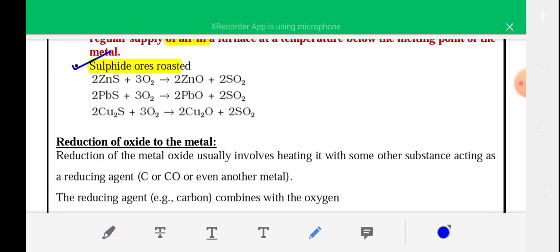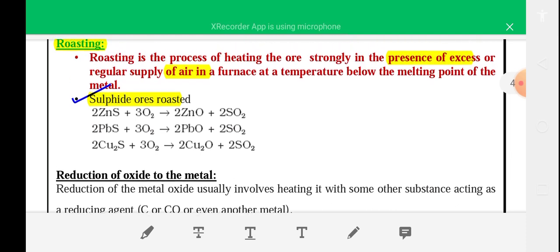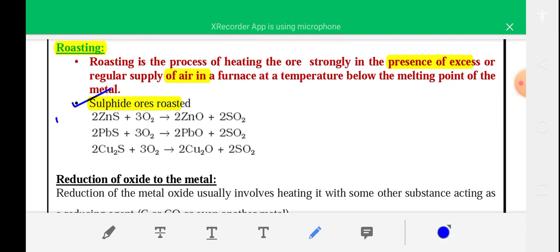For example, during roasting, zinc sulfide is heated with oxygen and it is converted into zinc oxide and sulfur dioxide gas. Similarly, when lead sulfide is heated in presence of oxygen, it is converted into lead oxide and sulfur dioxide gas.